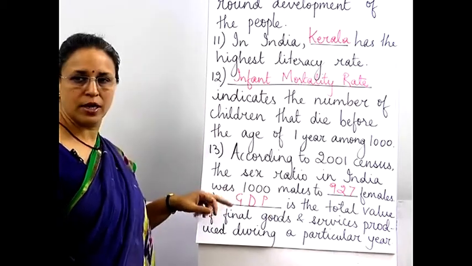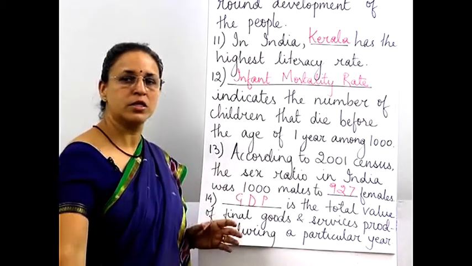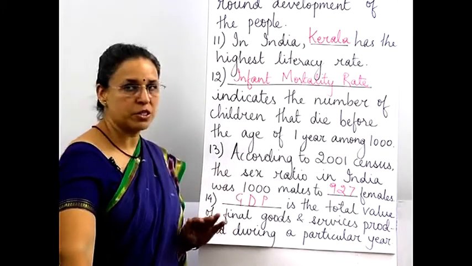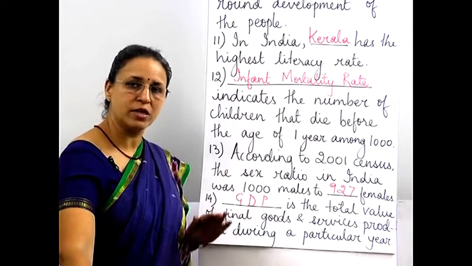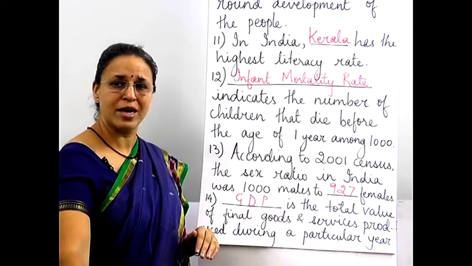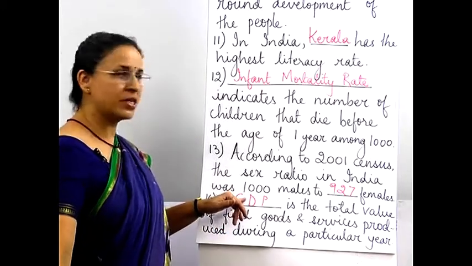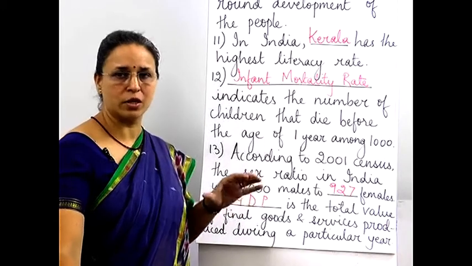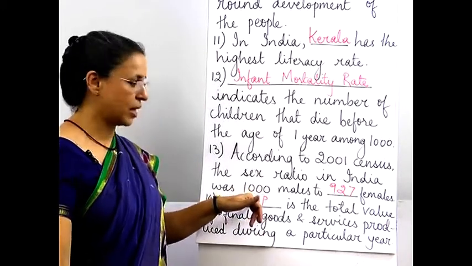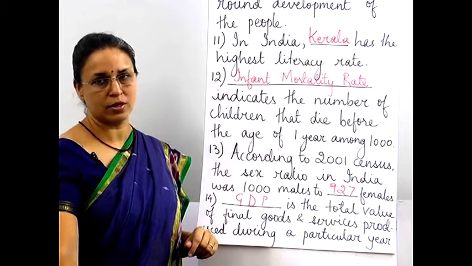Gross means the entire amount without minus the depreciation. That means the depreciation is not taken. When we minus the depreciation, then it is called net domestic product. Domestic, that means which is within the country, and product stands for what is produced in that country.